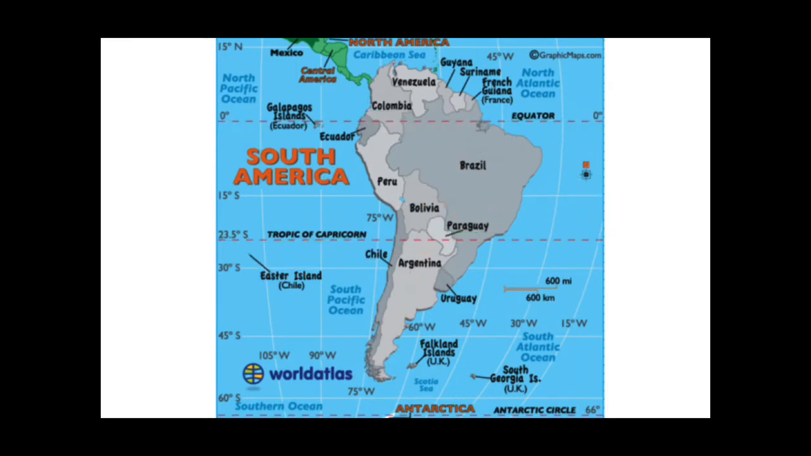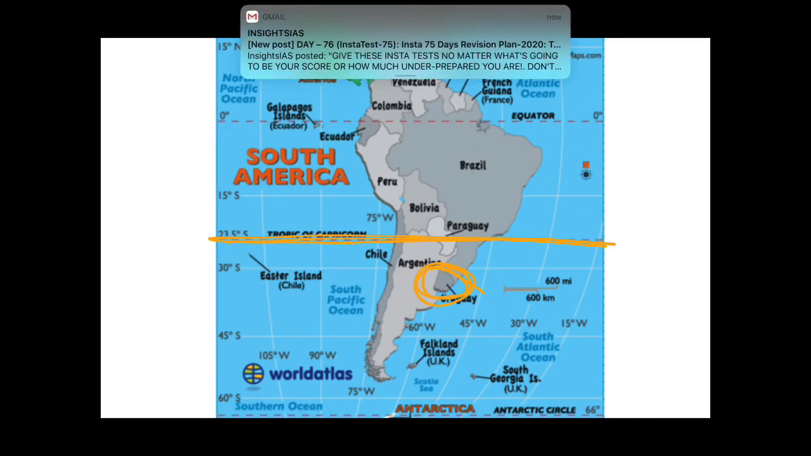So here you can see that this is the country Uruguay, which does not pass through the Tropic of Capricorn. It is entirely outside the tropics. So keep it in your mind that Uruguay is entirely outside the tropics.